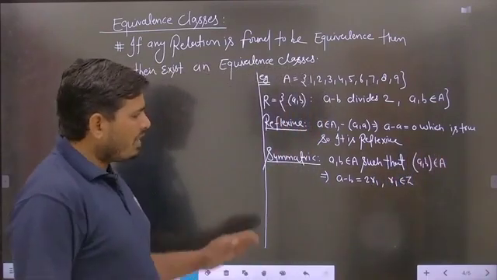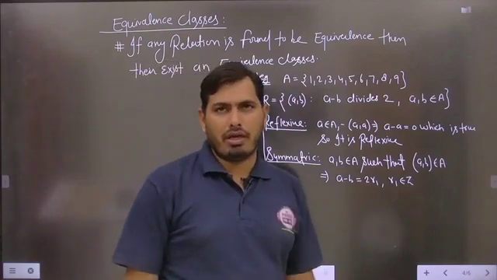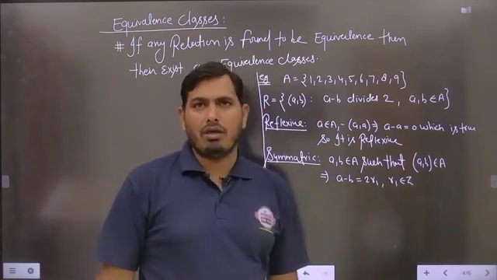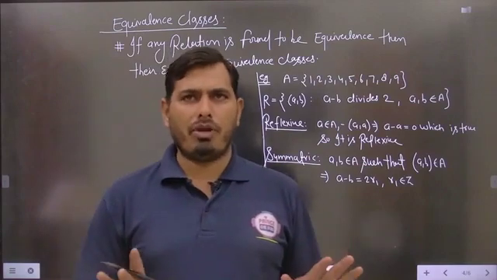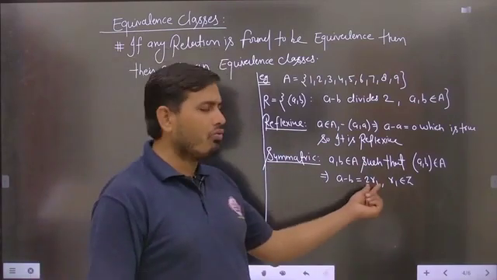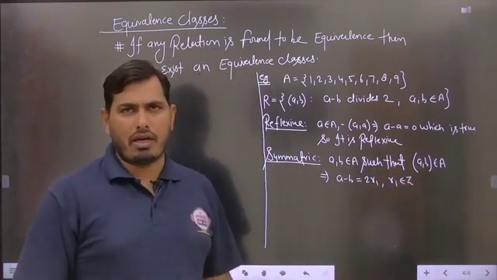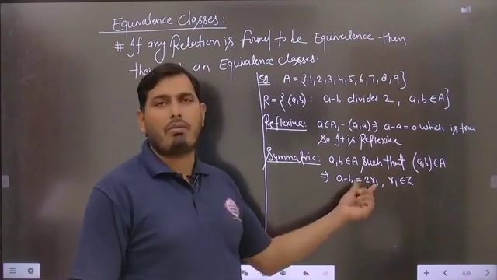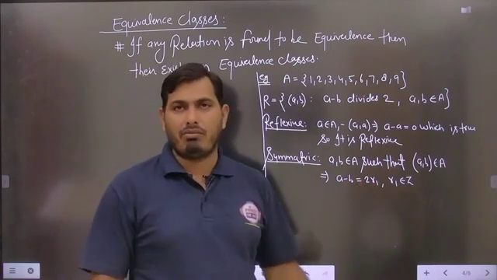Suppose we are saying that a minus b is divisible by 2, then this particular a minus b can be any multiple of 2. Is it clear? That's why we are taking 2r1 here. So r1 belongs to the integers. You can write the statement like this, because a minus b can be any kind of multiple of 2.